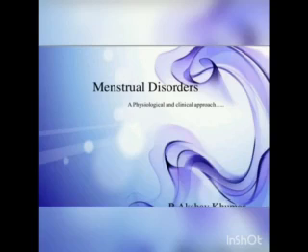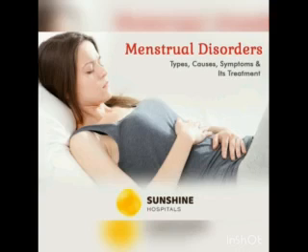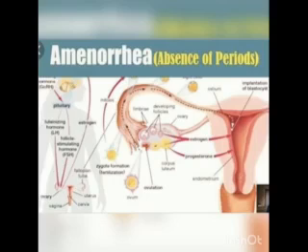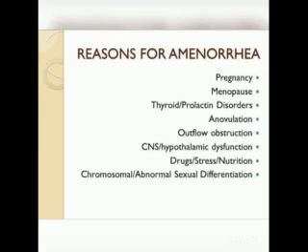Next, we move on to the menstrual disorders. There are many disorders related to this menstrual cycle. First one is the amenorrhea. Absence of menstruation is called as amenorrhea. If menarche does not appear till the age of 18, it is called as primary amenorrhea. Absence of menstruation for over 3 consecutive months is called secondary amenorrhea.